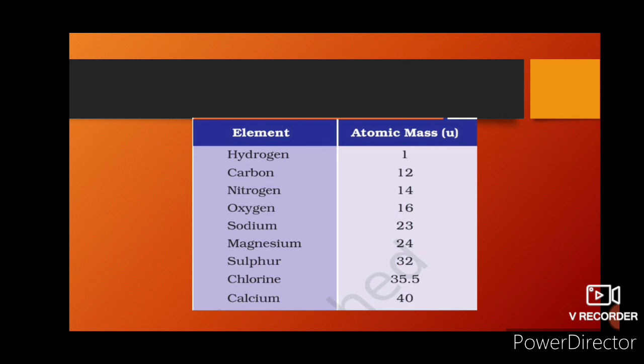Now, here are the atomic masses of some elements: hydrogen is 1U, carbon is 12U, nitrogen is 14U, oxygen is 16U, sodium is 23U, magnesium is 24U, sulfur is 32U, chlorine is 35.5U, calcium is 40U. And here you can see that chlorine is 35.5U.